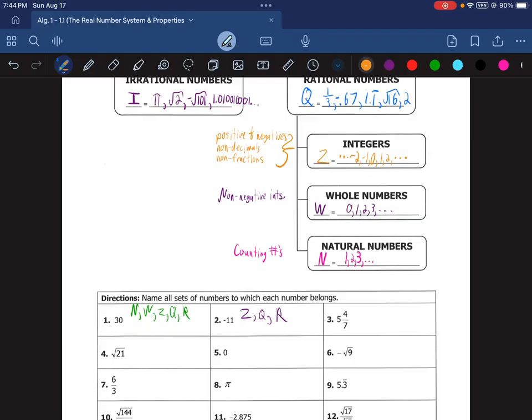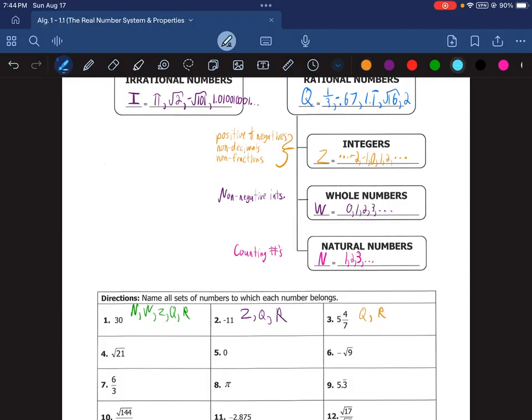Number 3, 5 and 4/7. Well, this fraction here, 4/7, tells us all we need to know. Fractions are rational numbers because they cannot be integers, whole numbers, or natural numbers. And since it's rational, it's also real.